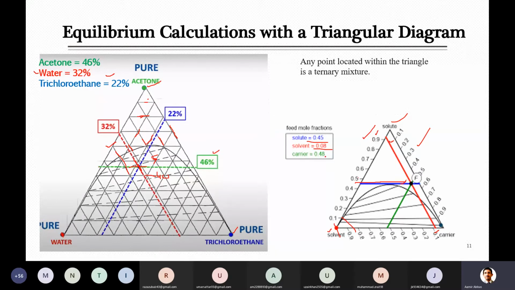Next is 48% carrier. Here we will look at where 48% carrier will lie. Just see, carrier is 100% at the corner, and then its value should reduce. So these are the numbers for that one. Somewhere here you will see where it is 48%. You will locate that point, and that point is indicative of what you are given.